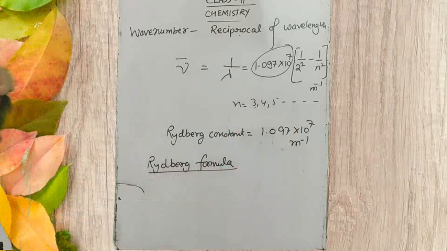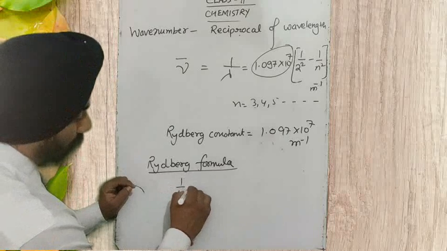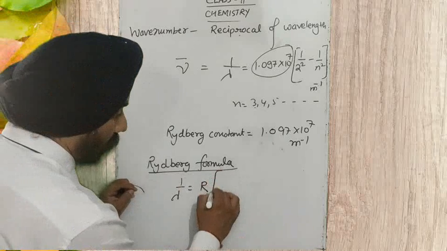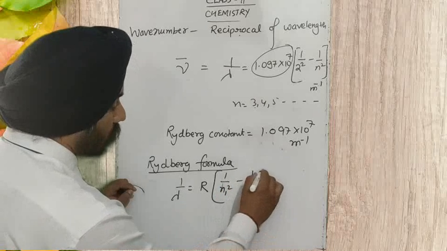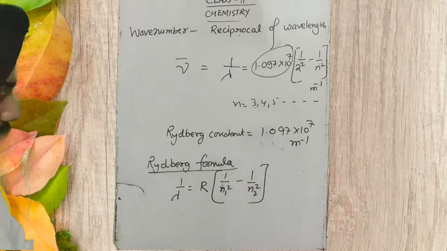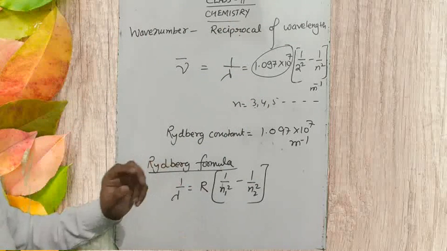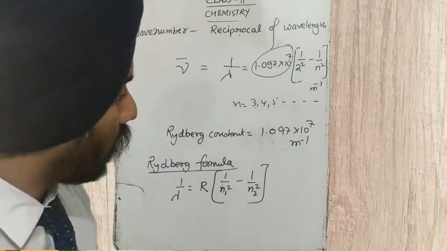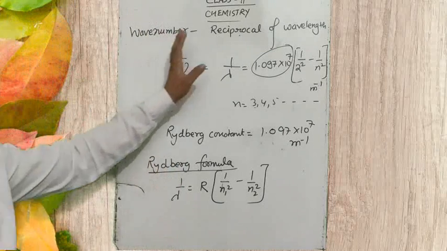Rydberg formula. So what is the Rydberg formula? That is 1 upon lambda equal to capital R, the Rydberg constant, times 1 upon n1 square minus 1 upon n2 square. Instead of hydrogen, if it is some other kind of element, we will study in Bohr theory that we also use the atomic number of that element. I'll tell you the same formula when we study the postulates of Bohr theory. So this was the Rydberg constant.